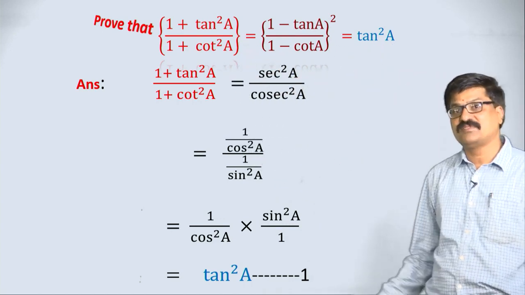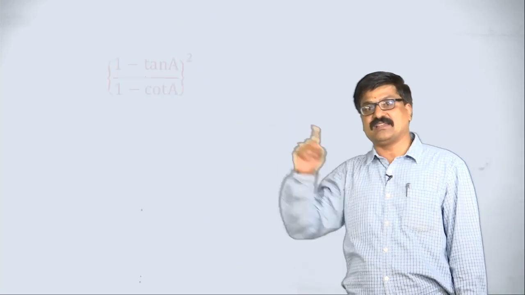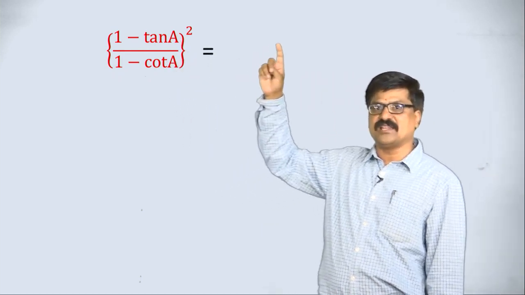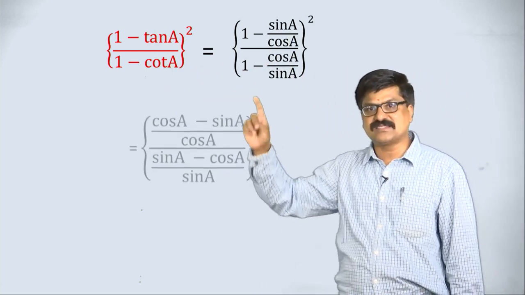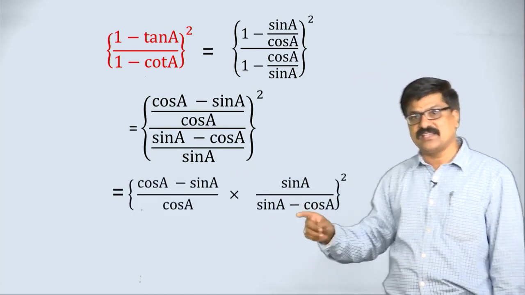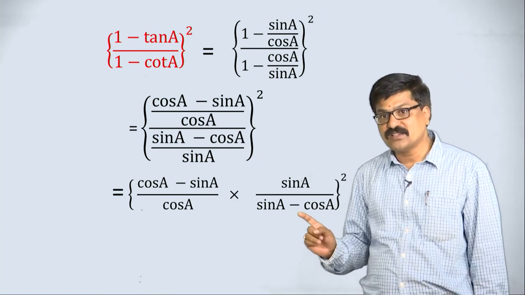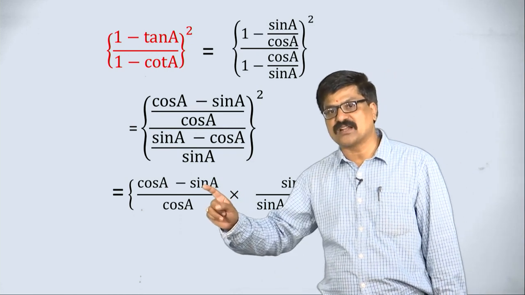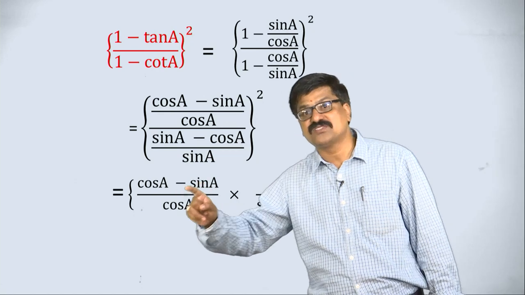What may be the next step? Consider the middle term here. In the next step I am taking the middle term. I am writing tan as sin by cos, cot as cos by sin, taking the LCM here, taking the reciprocal here, squared as it is. But observe the denominator here as well as the numerator of this term are the same, but the sign of each one is different.